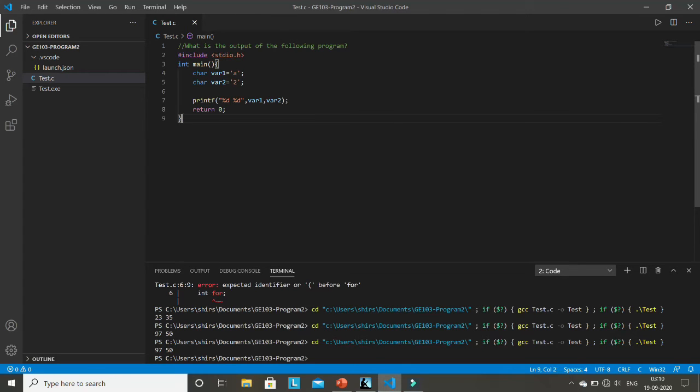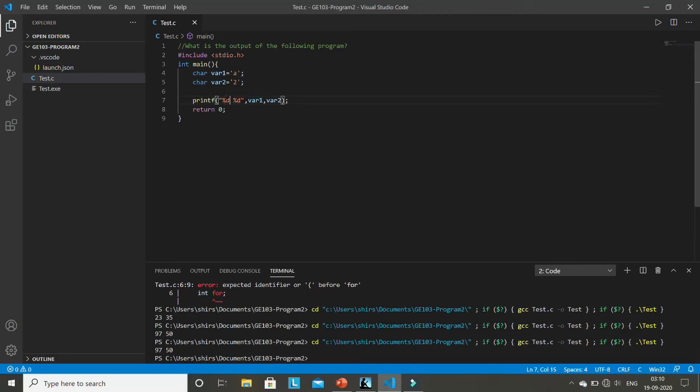And here you want to print it as an integer, because %d is used for printing integers. So it will collect whatever information is stored in memory, because everything, whether it's a character or number, is stored in binary format, right? It will collect that binary combination of 1 and 0 and give you the corresponding value. So instead of the character 'a', in the memory location of variable 1 you store the corresponding ASCII value. That ASCII value is 97, that's why it is printing 97, and that's why it is printing 50.